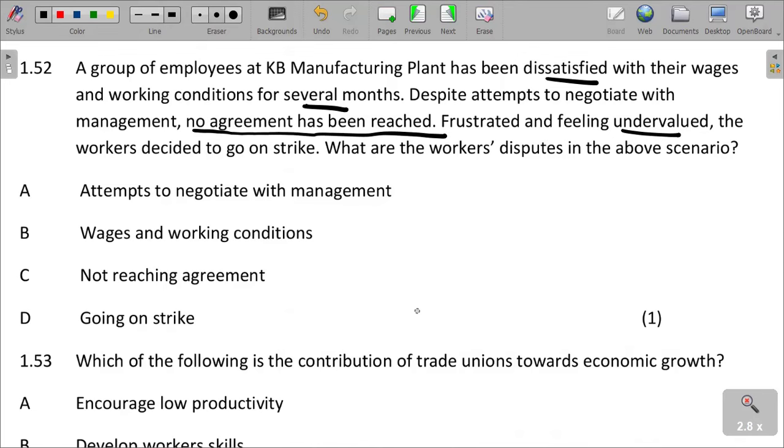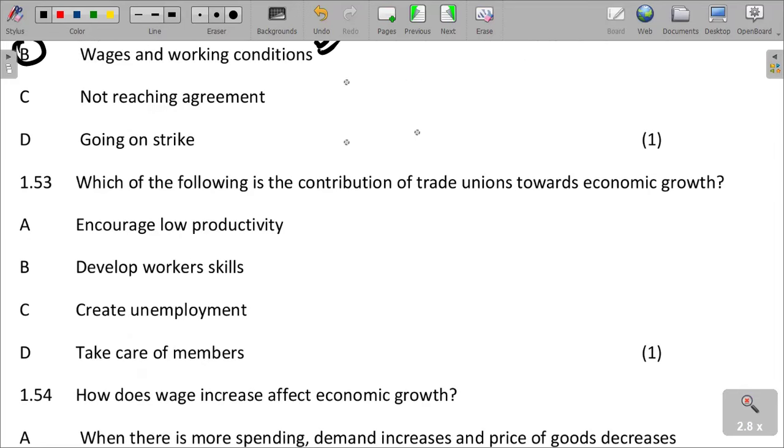When these people go on strike, we are saying, what are the workers' disputes in this scenario? Their problem was that they were dissatisfied with their wages. They were not happy with their wages and working conditions for several months. So the disputes were based on wages and working conditions. Wages and working conditions are the reason for their strike.